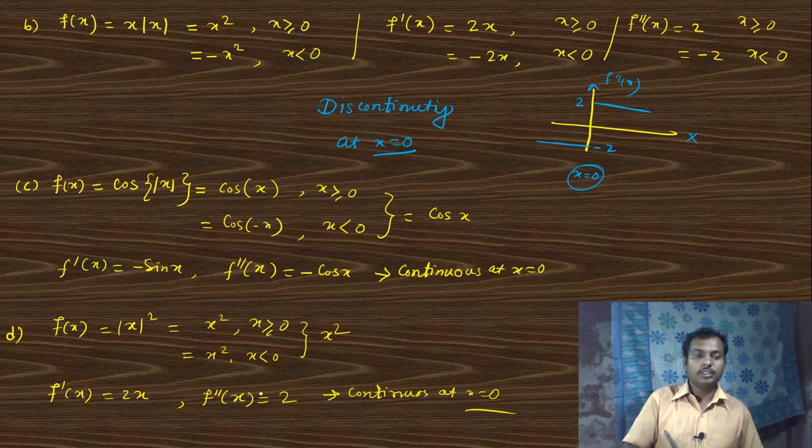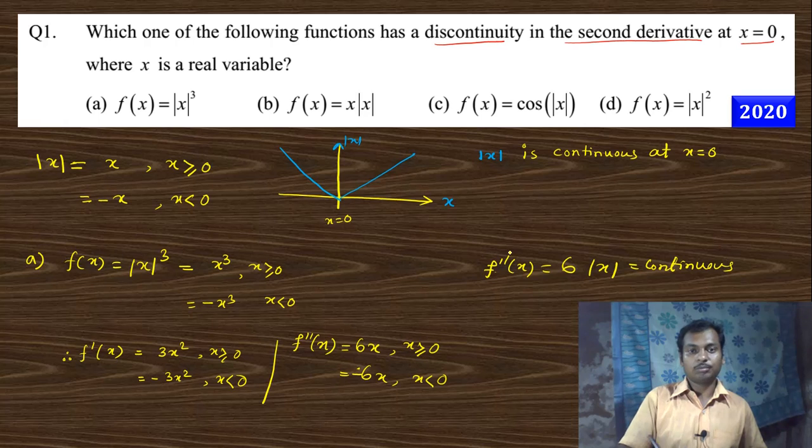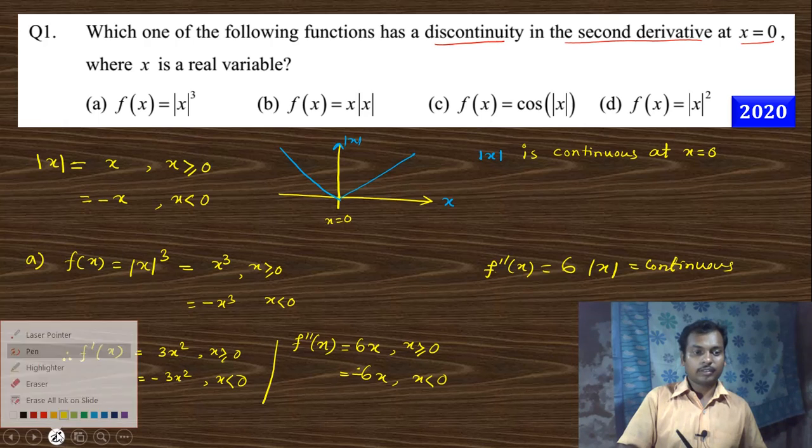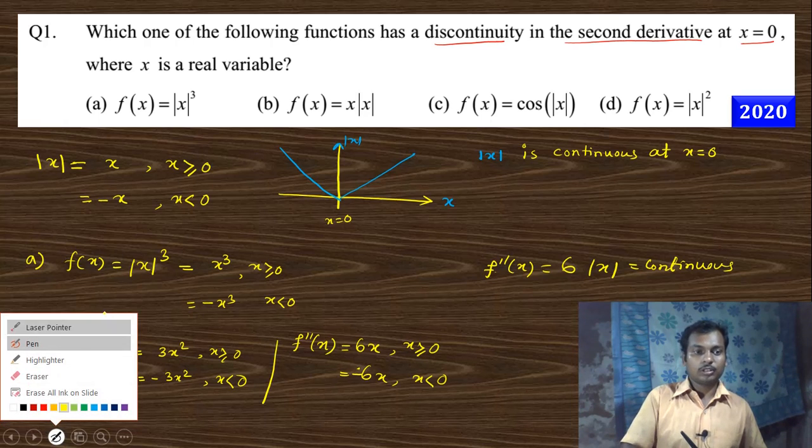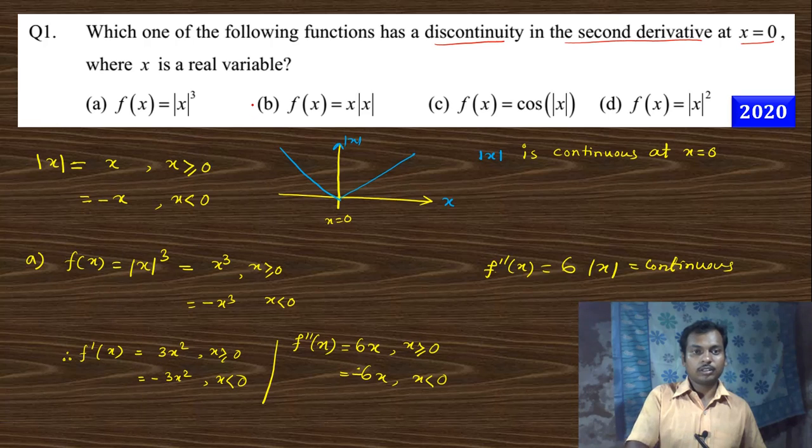So our answer is option number B. Option number B is our correct answer. Clear? Next question.